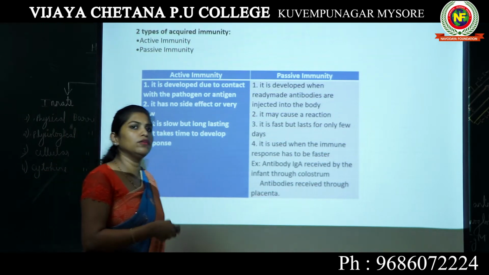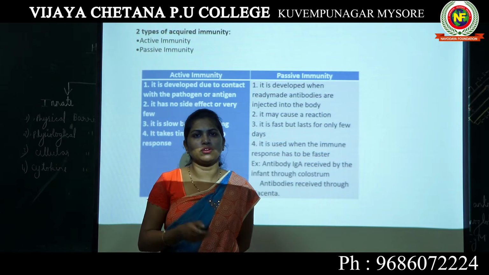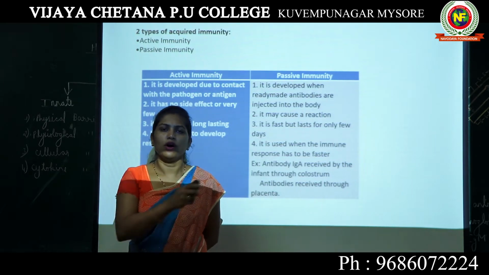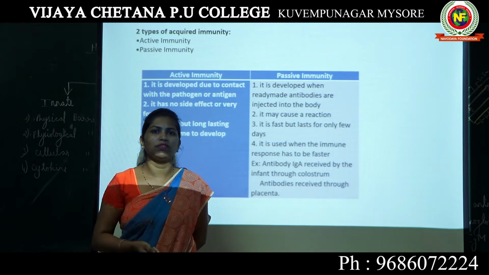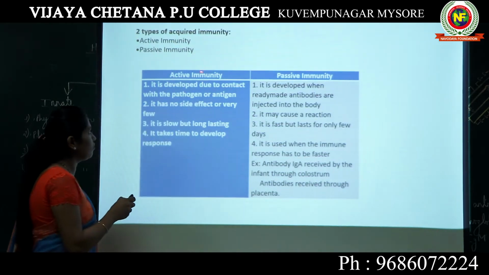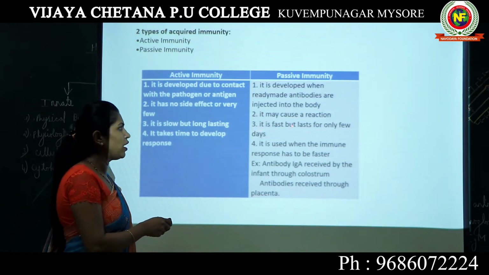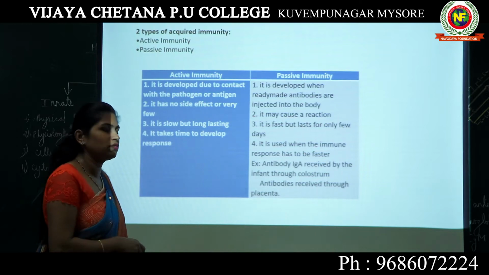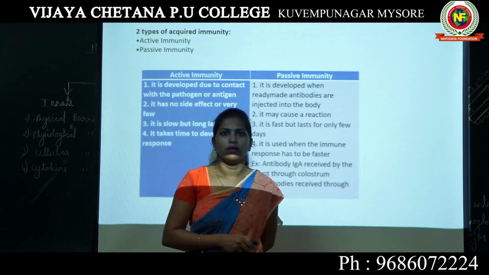As I told you, even if you encounter an attack by chickenpox virus 10 years after the first infection, you will not develop the symptoms of chickenpox again, because the immunity developed is long lasting. Whereas passive immunity is fast but lasts for only a few days. I gave you the example of a person who is bitten by a snake.